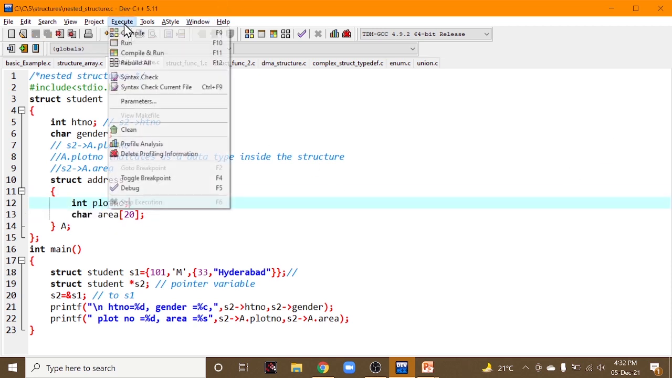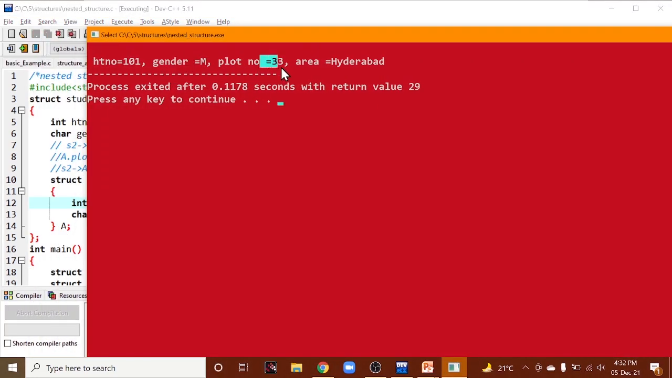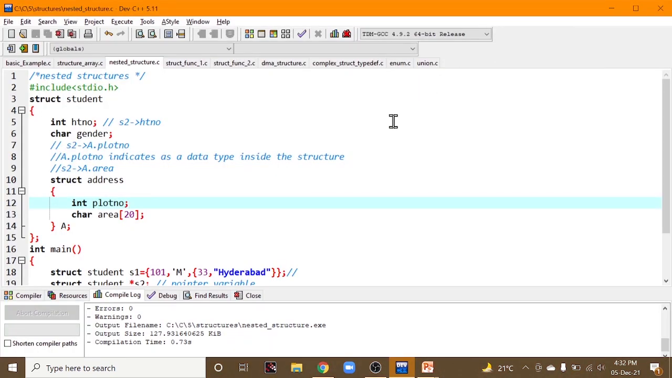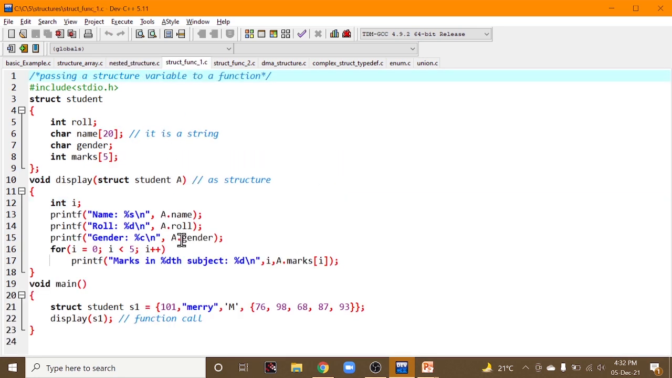Let us run this program. You can check hall ticket number, gender, plot number and area are being printed. This is the use of nested structures. Let us look into one more program.